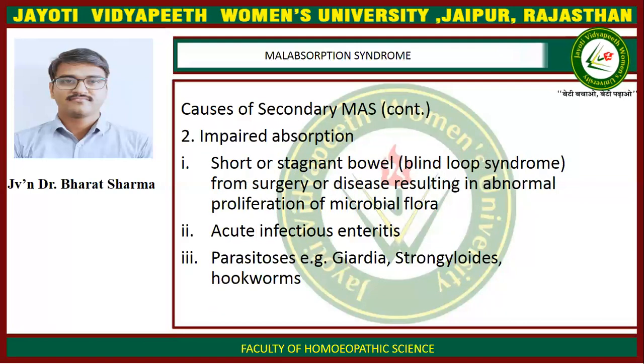Now, first is impaired digestion, second is impaired absorption. And what can cause impaired absorption? First is short or stagnant bowel, blind loop syndrome from surgery or diseases resulting in abnormal proliferation of microbial flora. Second is acute infectious enteritis. And third is parasitosis, that is Giardia, strongyloides and hookworms. They all can cause impaired absorption and lead to secondary malabsorption syndrome.